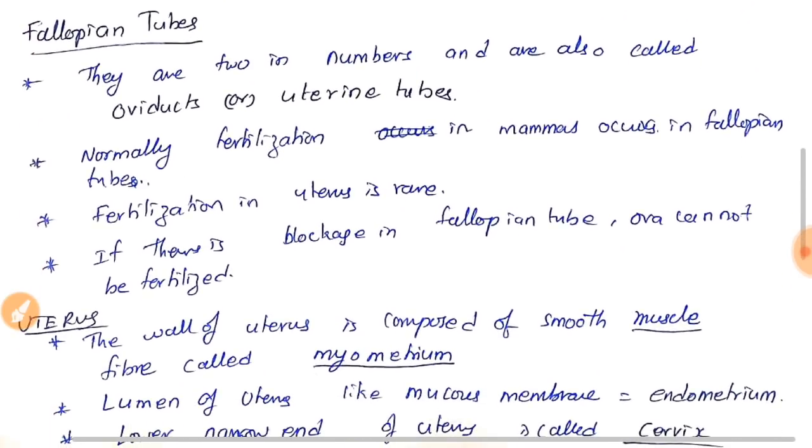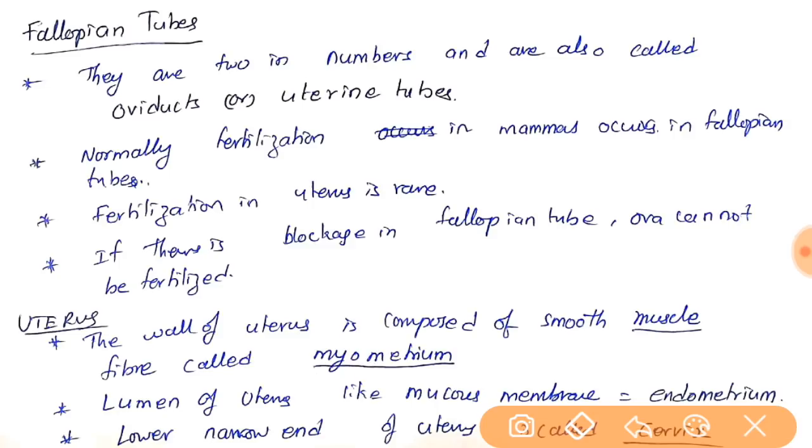Fallopian tubes, they are two in number, we have seen, and are also in the diagram. Oviducts, it is also known, the oviducts are uterine tubes. Normally fertilization in mammals occurs in the fallopian tube. Fertilization in the uterus is rare. If there is a blockage in the fallopian tube, then ova cannot be fertilized. Yes, friends. If there is a blockage in the fallopian tube, how does the ova come out and get ovulated?